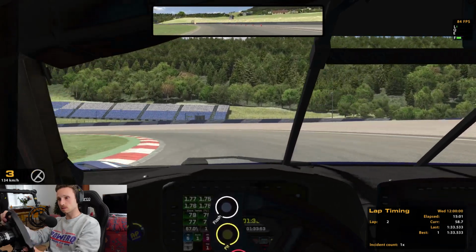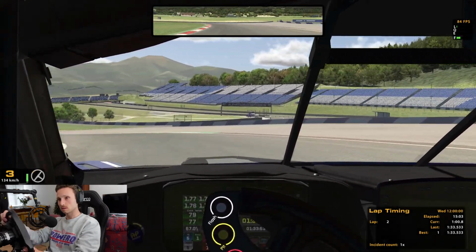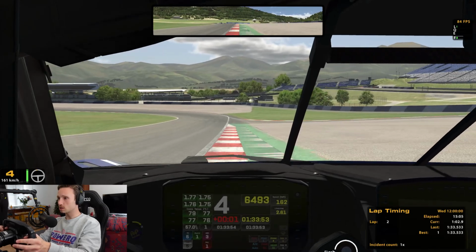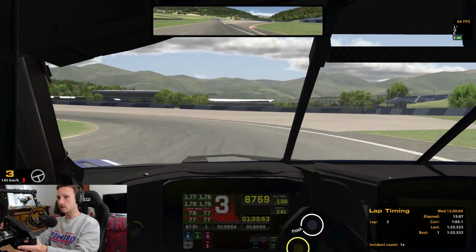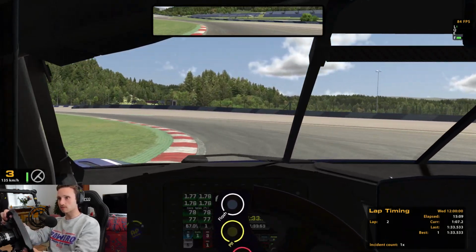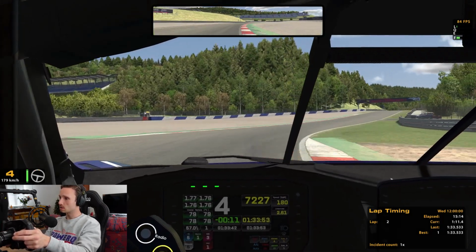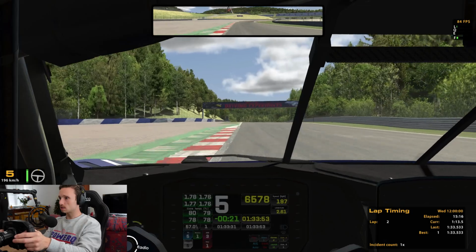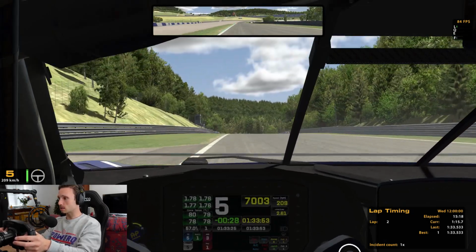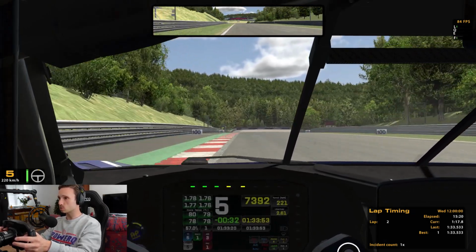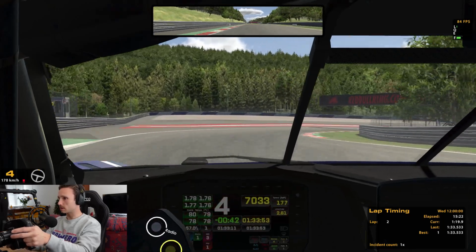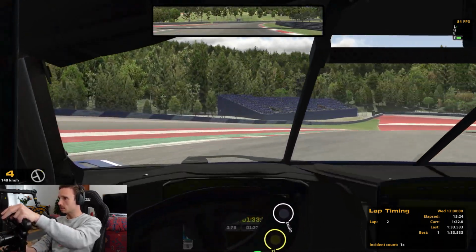I think the changes to the mechanical grip have made it a little bit more responsive in some ways. And the reduced aero have made it at higher speeds somewhat less responsive, but it's still working fine, if I'm completely honest.